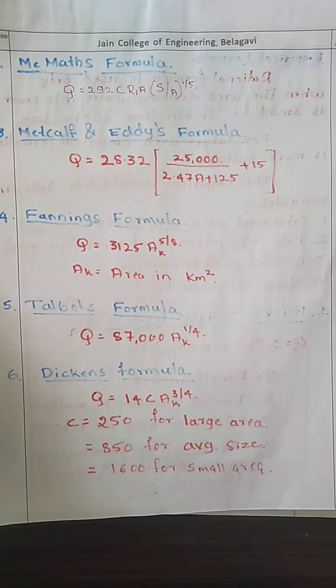Then Dickens formula, where runoff is determined by Q equals 14 C AK raised to the power 3/4, where the constant C varies between 250 to 1600, where 250 is used for a smaller area, 850 for an average size, and 1600 for a larger size.